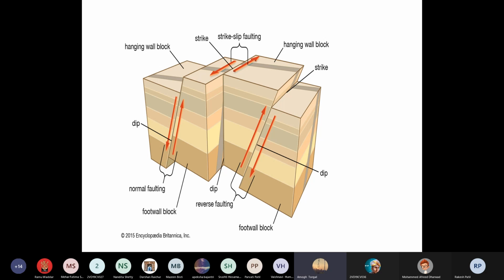Yes, sir. You can try it at home. Take a book, a notebook or a scale. Okay, put pressure from both sides. Then if it sustains, what will happen? It will get a fold there, or undulation will occur.